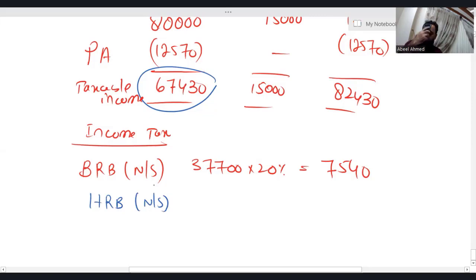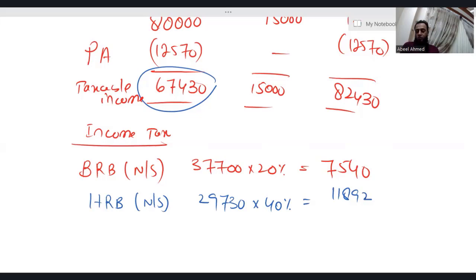Taxable income in the column of non-saving is 67,430. From 67,430, you have to deduct 37,700. So the remaining amount is 29,730. Applicable tax rate is 40% because basic rate band is already utilized. I'm getting 11,892. Wow. We have taxed the entire taxable income from the non-saving. Now we have to move towards saving income.